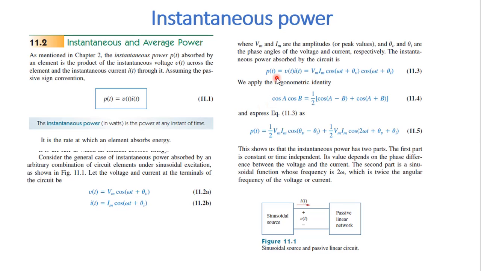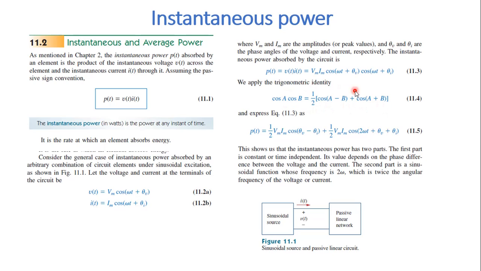Now p of t is the product of v of t into i of t. Substituting v of t and i of t, we get Vm Im cos(omega t plus theta v) cos(omega t plus theta i). So we have cos A cos B. Let us use the trigonometric identity: cos A cos B is equal to half into [cos(A minus B) plus cos(A plus B)].